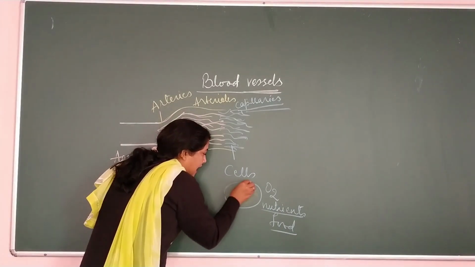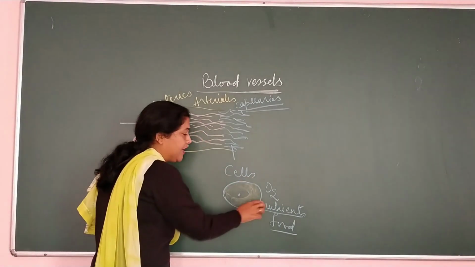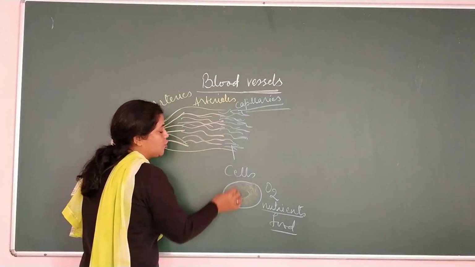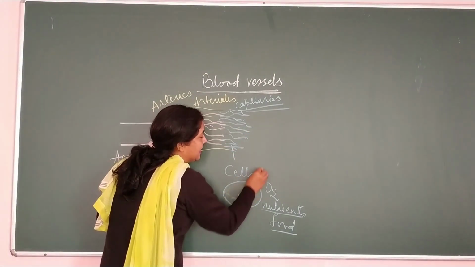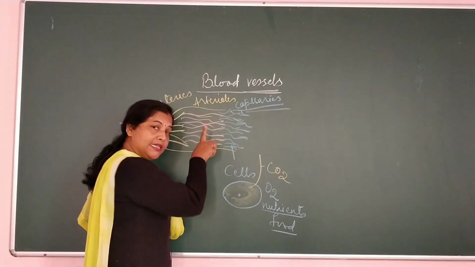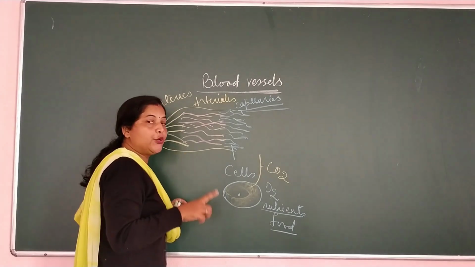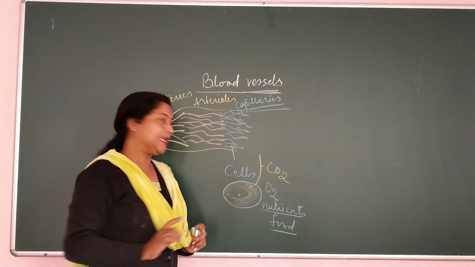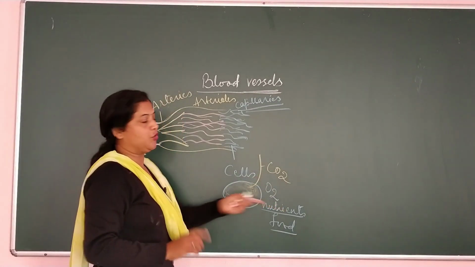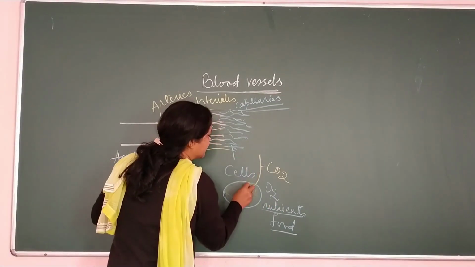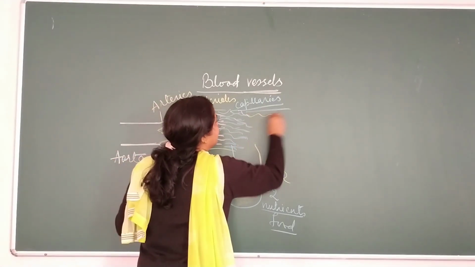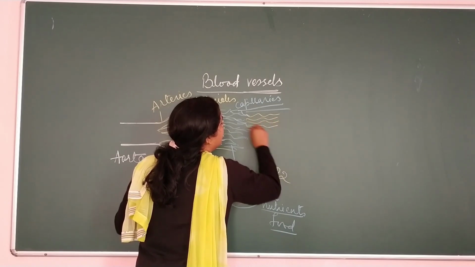So right at the time of providing nutrients and food, what do they take? ये ही कैपिलरीज जो हैं वो इनसे क्या ले लेते हैं? They take CO2 from the cells. This CO2 is not good for the cell. It is a poisonous gas, so it needs to be eliminated. तो ये CO2 गैस वापस कहाँ चला जाता है? कैपिलरीज में.